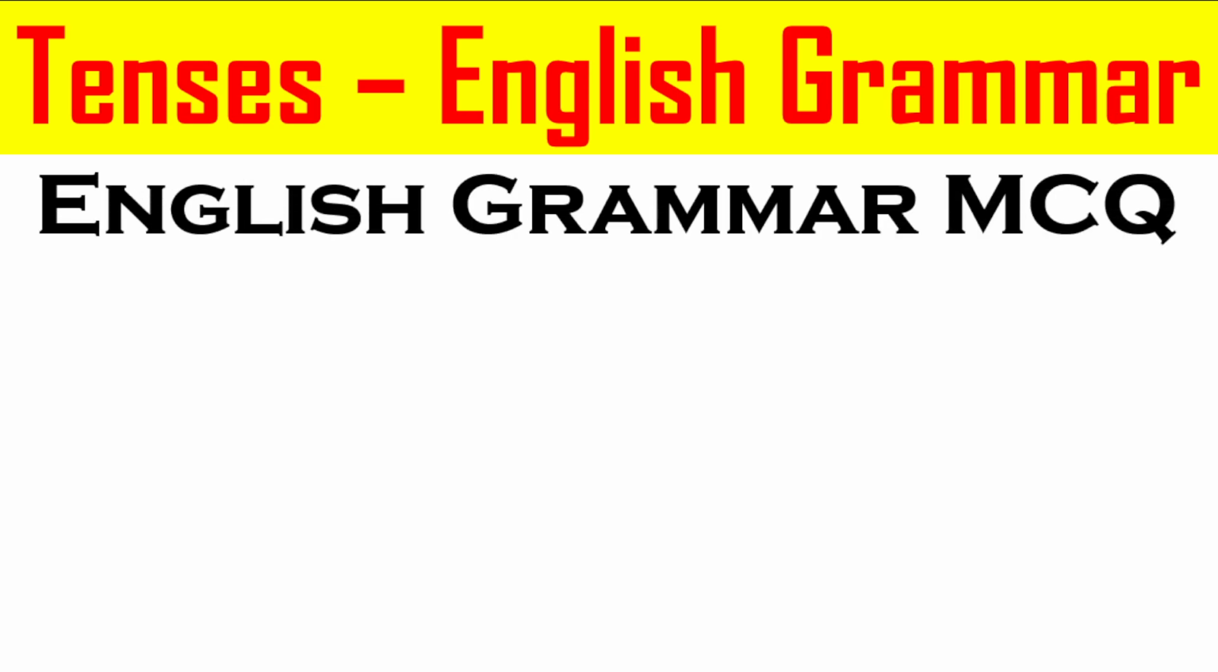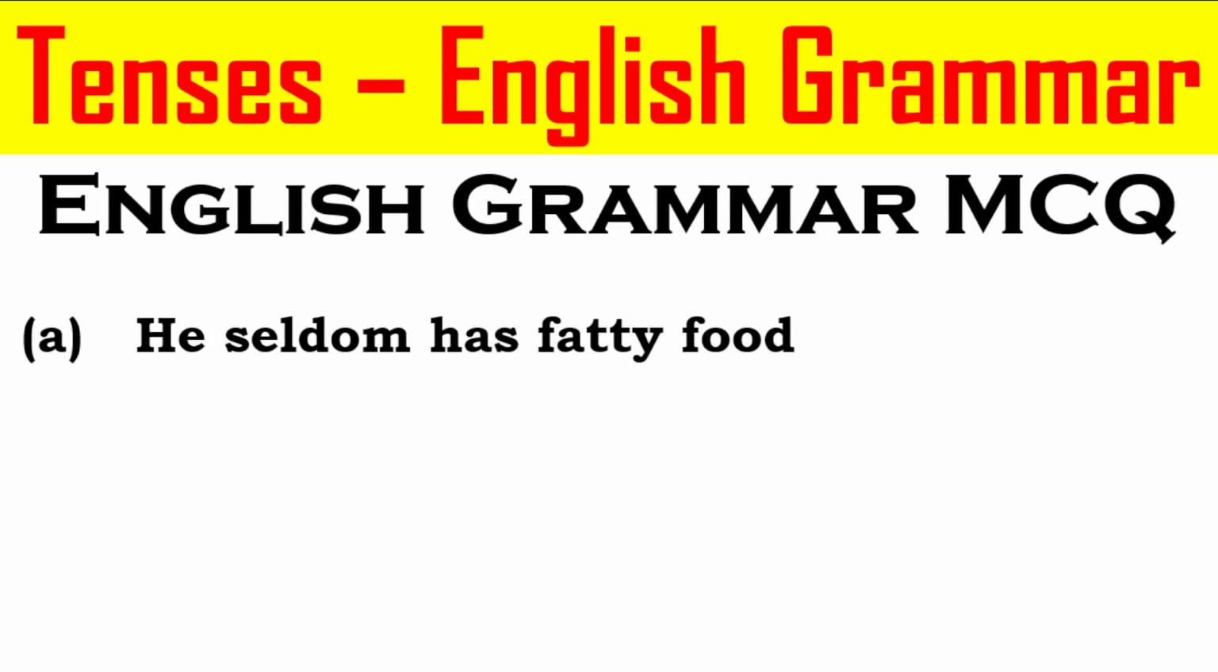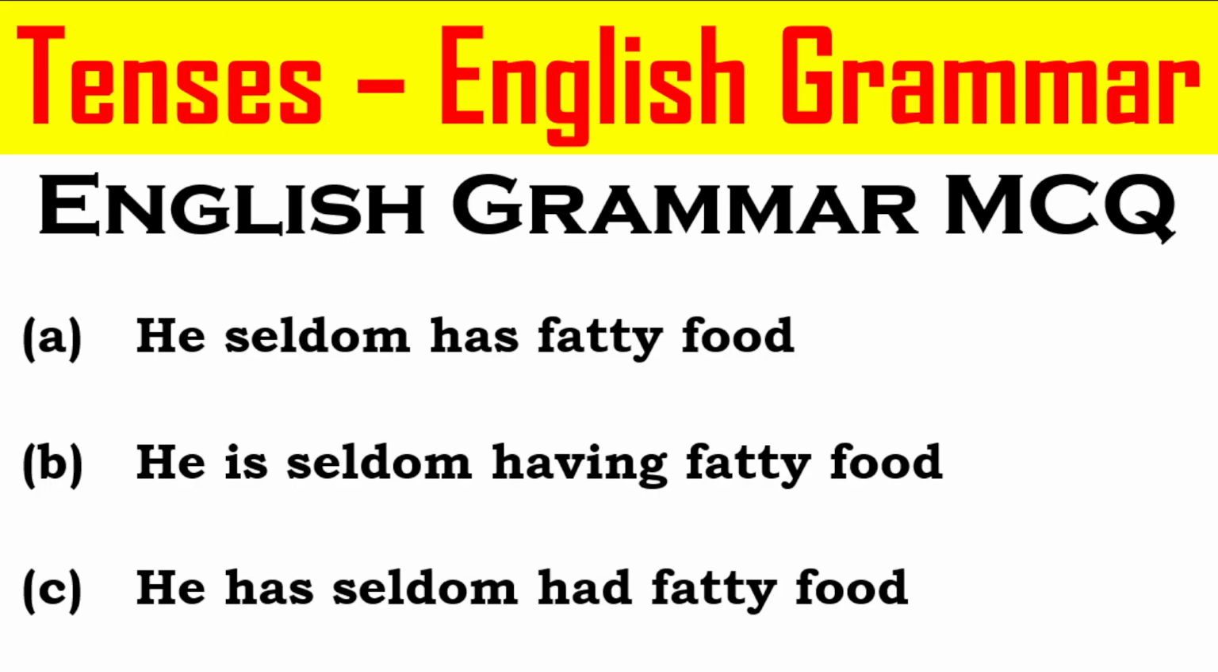Hey everyone, let's learn English grammar through the MCQs. So right here we have three sentences. He seldom has fatty food, he is seldom having fatty food, and he has seldom had fatty food. So we have to select the correct option based on the rules of English grammar, and the correct answer is he seldom has fatty food.